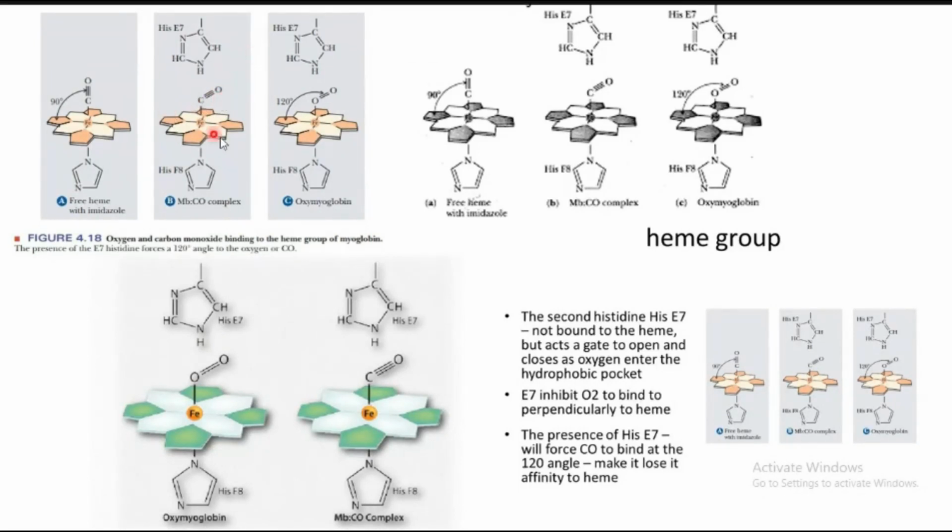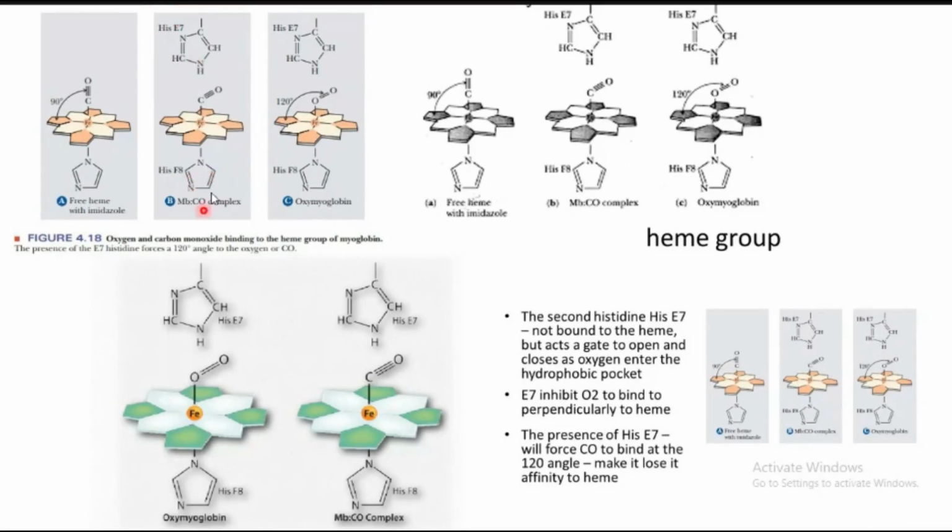When it goes to the bent mode, the interaction is not that strong. The binding interaction is feasible, but it is not strong. If it were a strong interaction, the binding would become irreversible. If we take only the heme and let it interact with carbon monoxide, it makes a 90-degree angle with the plane of the porphyrin, whereas here it is approximately 120 degrees. With the 120-degree angle the interaction is weak, whereas with the 90-degree angle the interaction is strong. That is facilitated by the E7 histidine, which is the distal histidine.